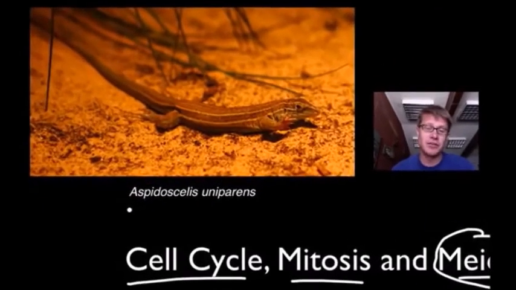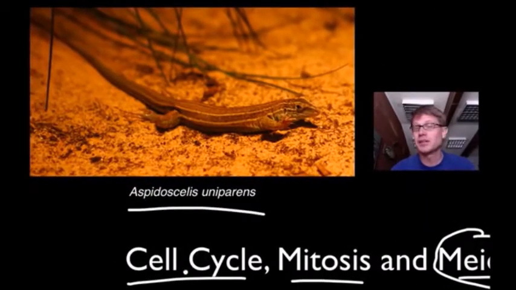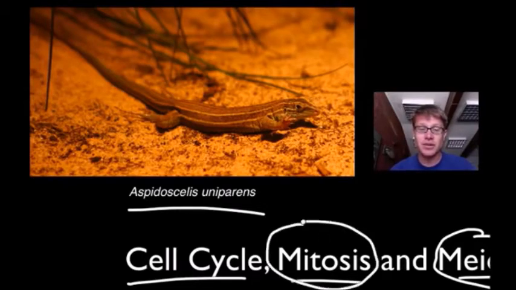Now, let me digress a little bit. This is a whiptail lizard from the desert Southwest. What's interesting is that it's a female lizard, and when it wants to make more lizards, it will simply use mitosis to make an exact copy of the cell inside its body, called parthenogenesis, or virgin birth, and it will make a brand new number of baby lizards, and they're all females, so they don't have males.